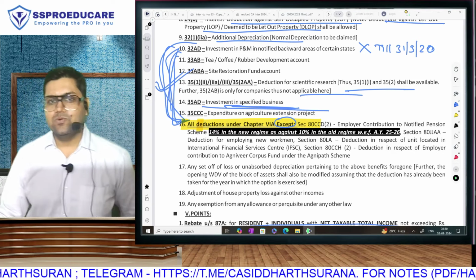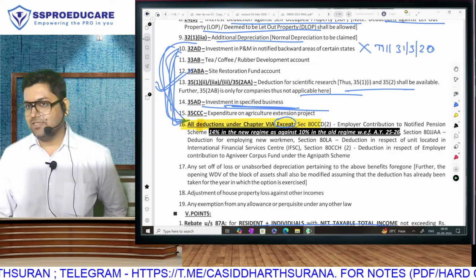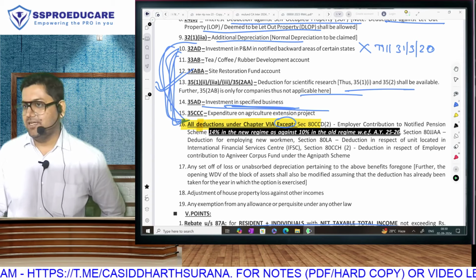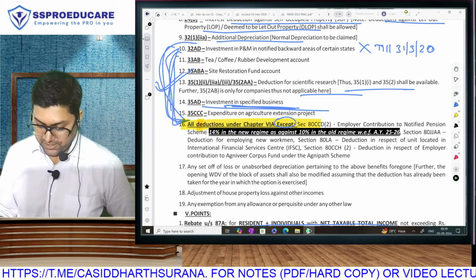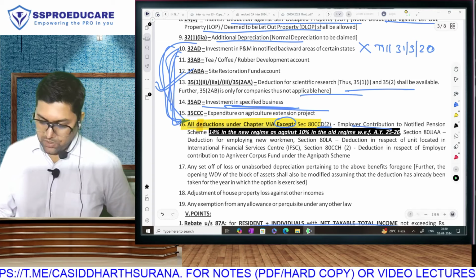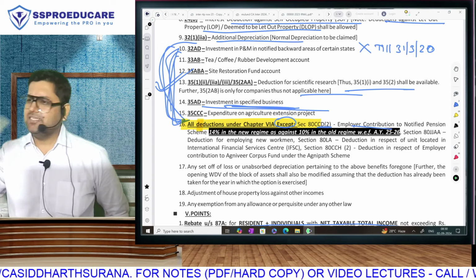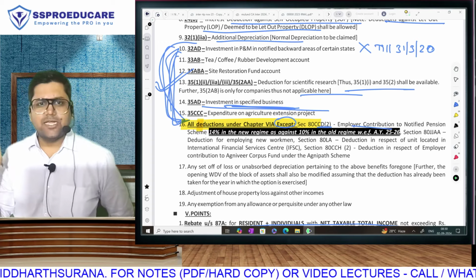And this is something that will affect you and me, whether the nurse agrees to you or no. This is going to affect each one of us. समझा? Chapter 6 से deduction not allowed. But exception है 80CCD subsection 2, employer contribution to notified pension scheme. So this is a section that we will learn in chapter 6A wala chapter.